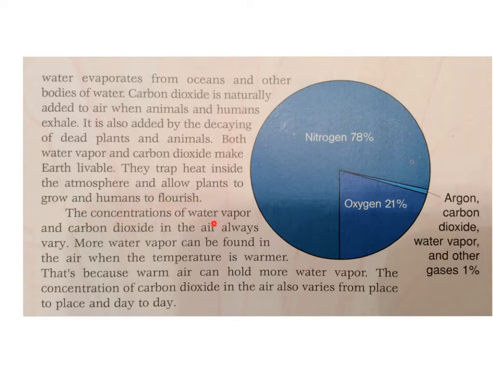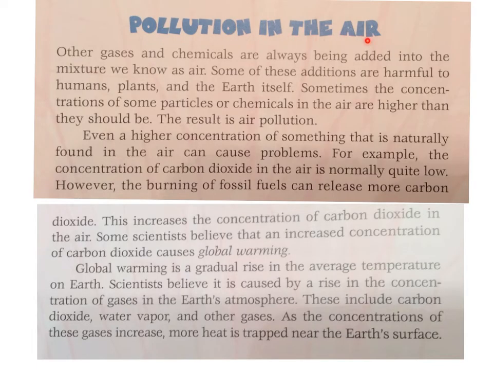The concentrations of water vapor and carbon dioxide in the air always vary. More water vapor can be found in the air when the temperature is warmer. That's because warm air can hold more water vapor. The concentration of carbon dioxide in the air also varies from place to place and day to day. Argon, carbon dioxide, water vapor, and other gases, 1%. Oxygen, 21%. Nitrogen, 78%.